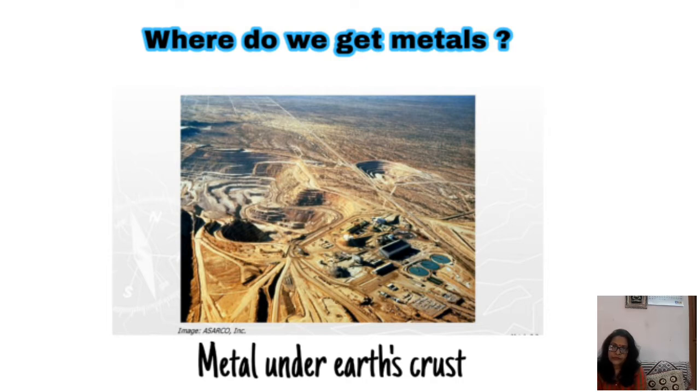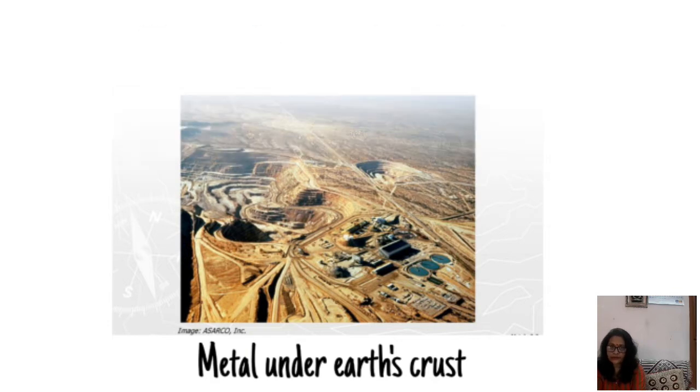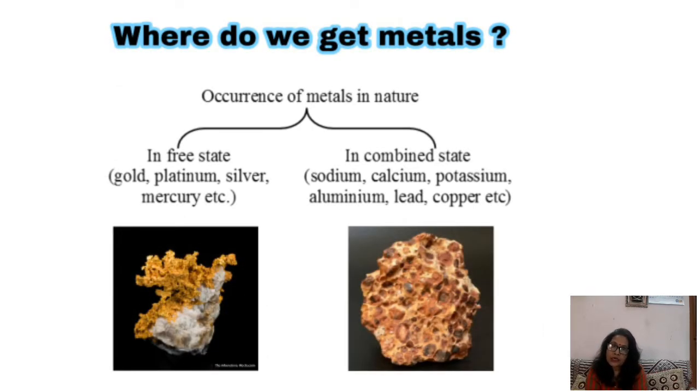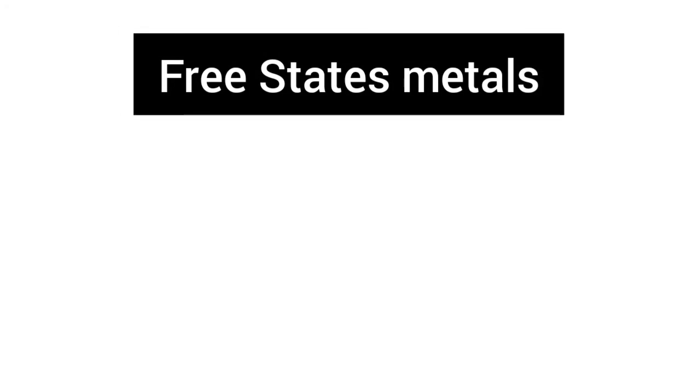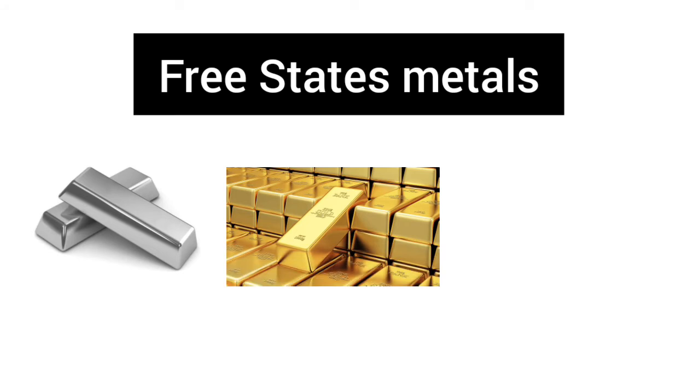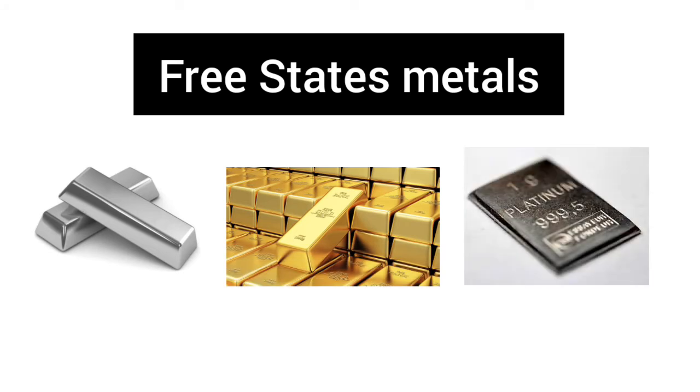Now, the question is, where do we get metals? Metals exist in abundance in the Earth's crust. Metals occur in nature in the free state as well as in combined states. Free state metals are silver, gold and platinum. For this reason these metals are used for making jewelry.